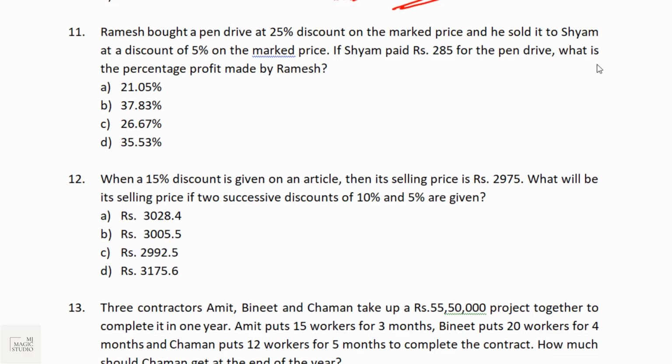Moving on to the next two buckets, bucket number 11 and 12, you will find questions from profit and loss. Selling price, cost price, marked price, discounts, these kinds of questions. Two questions from profit and loss in bucket number 11 and 12. Pause, give it a try.